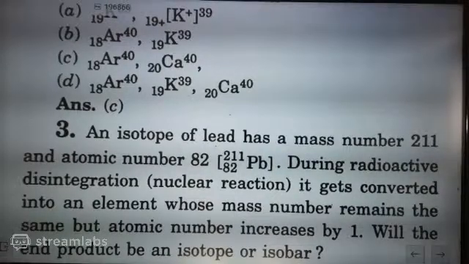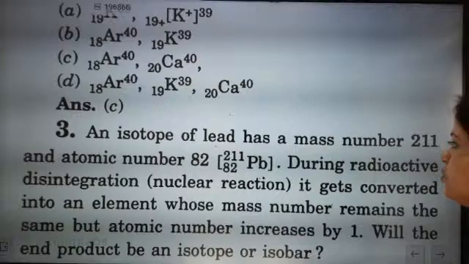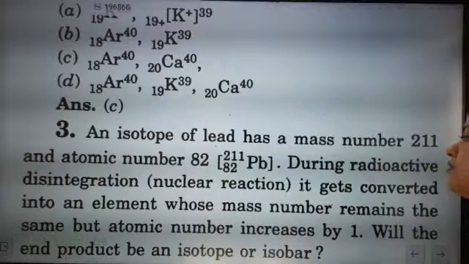During radioactive disintegration, it gets converted into an element whose mass number remains the same but atomic number increases by 1.